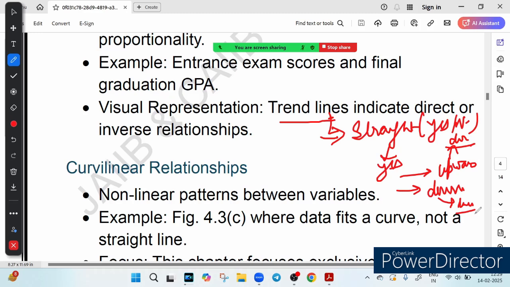So again I am repeating, this is a super important thing to understand. First of all, you will draw the trend line, right? You will connect the dots. And you know what a line is: a line is a connection of many points. If you connect the points, we will get a line.